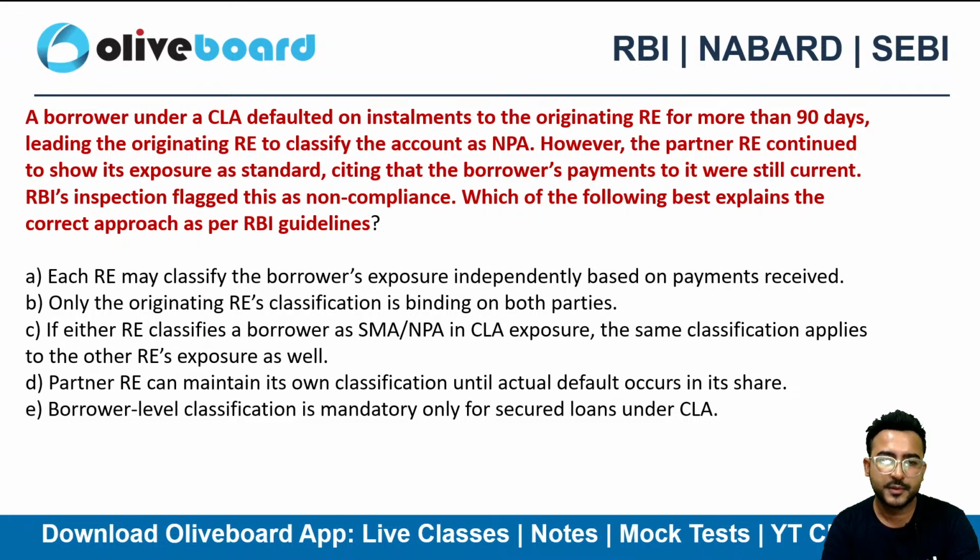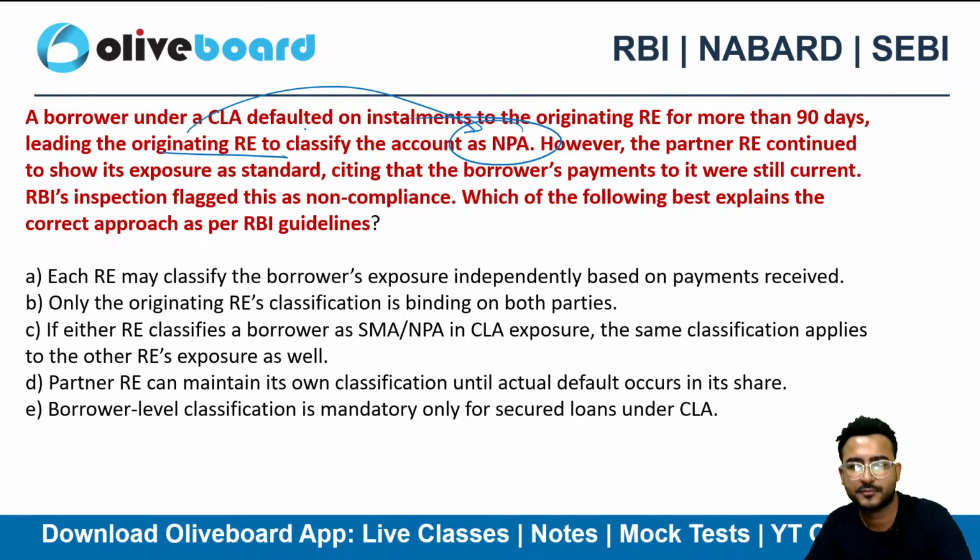Next one. A borrower under the CLA defaulted on an installment to the originating RE for more than 90 days. So the borrower has already defaulted for more than 90 days. Obviously, if somebody defaults for more than 90 days, we classify it as NPA. So the originating RE has classified the account as NPA.